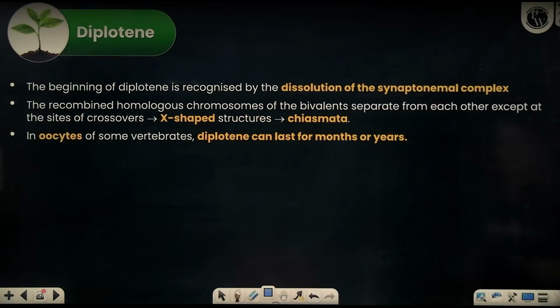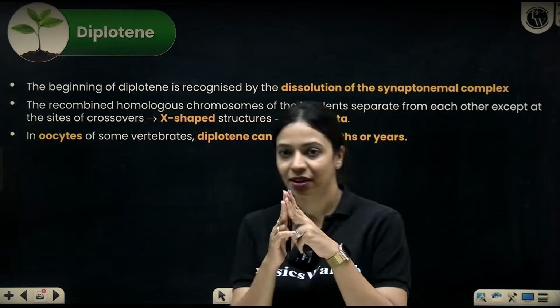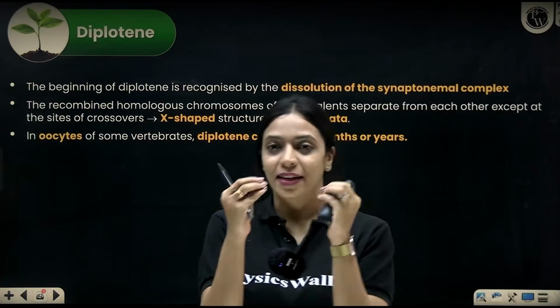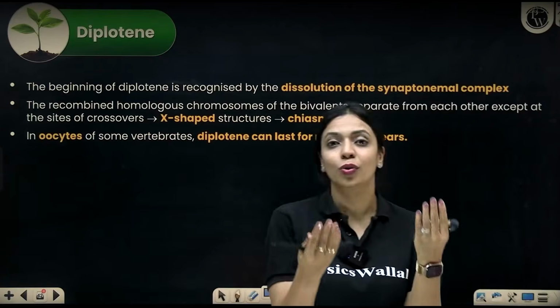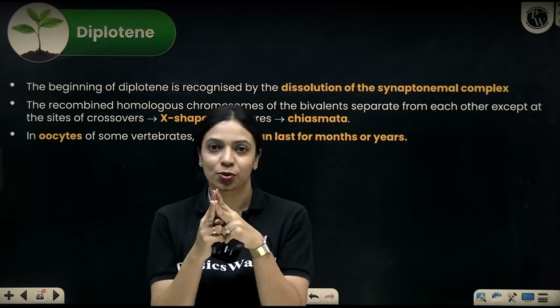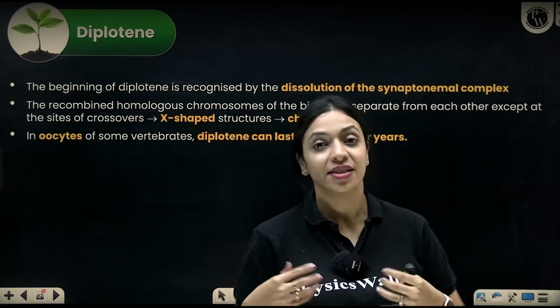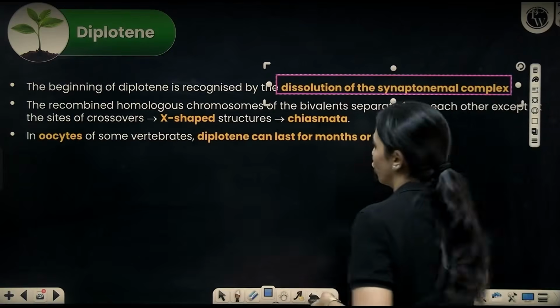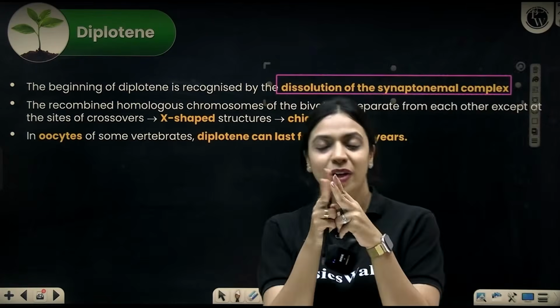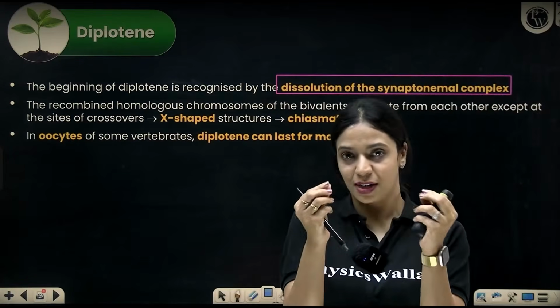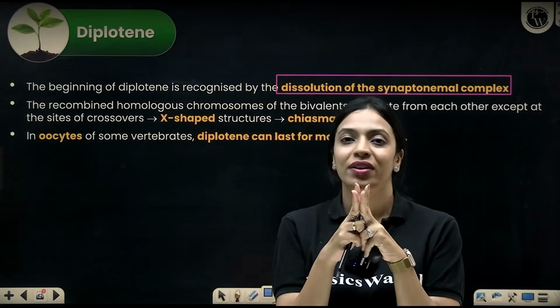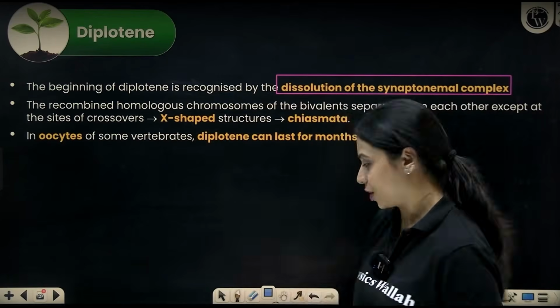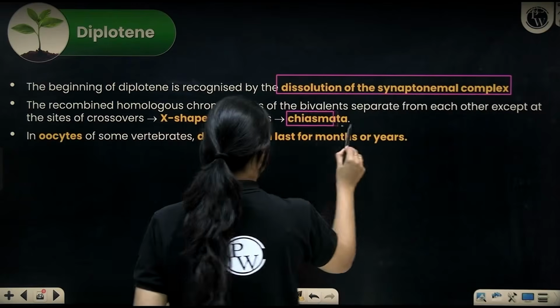Now what happens during diplotene is both of these chromosomes will start getting separated from each other. The synaptonemal complex that was acting like a glue holding the two homologous chromosomes together will start dissolving. That is called dissolution of the synaptonemal complex. So that will begin in diplotene, and except for regions where crossing over has happened, in all other parts it will separate. So wherever crossing over has happened, over there you can see X-shaped structures that are called chiasmata.